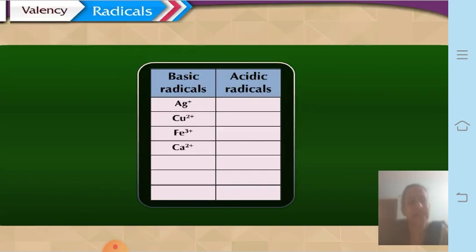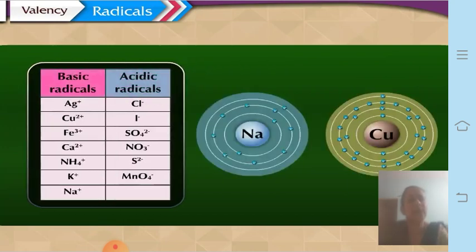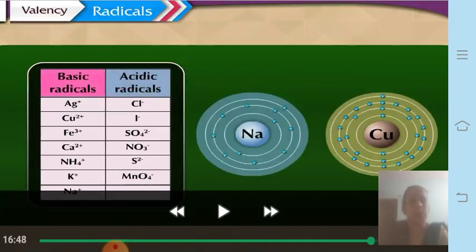Basic radicals are Ag plus, Cu2 plus, Fe3 plus, Ca2 plus, NH4 plus, K plus and Na plus, whereas acidic radicals are Cl minus, I minus (iodide ion), sulfate ion, nitrate ion, sulfide ion, permanganate ion. This way we have the different basic radicals and acidic radicals.